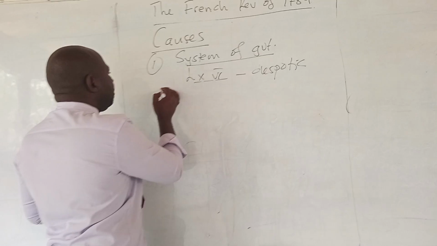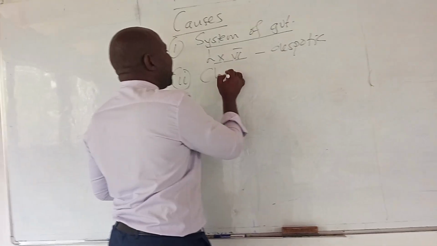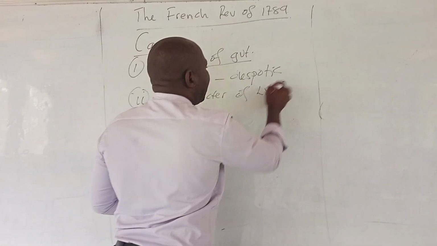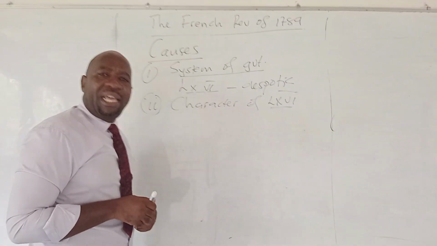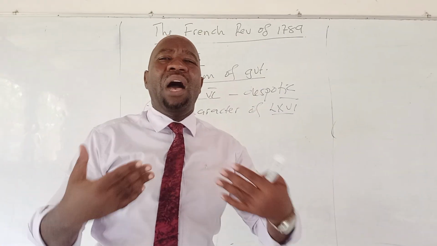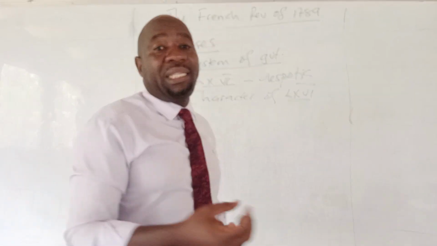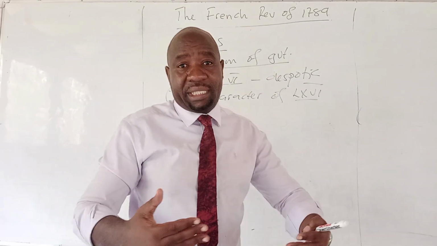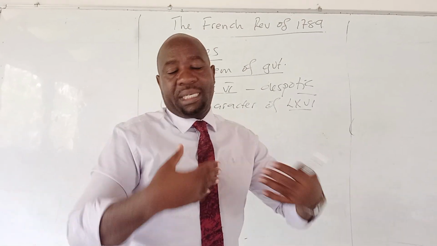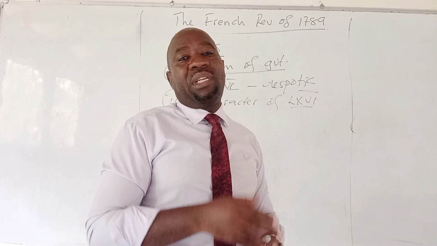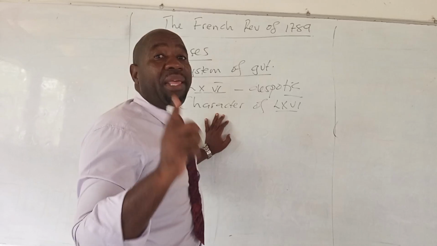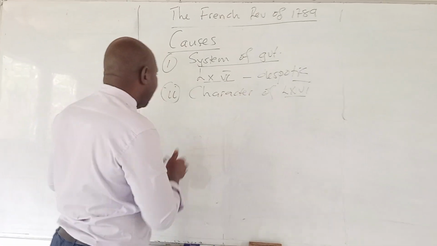Number two, we talk about the character of Louis the 16th. His character again led to the revolution of 1789. Why? He was interested in outdoor pleasures such as hunting and fishing. Instead of concentrating on the reforms that were going to benefit the people, he was not worried about that. He was interested in other activities that had nothing to do with the people. So the character of Louis the 16th explains why the revolution of 1789 occurred.